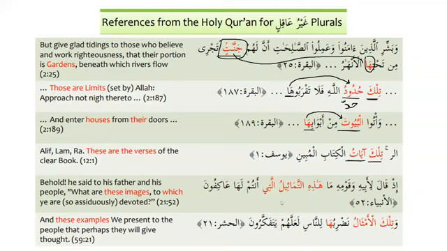Similarly, we have إذ قال لأبيه وقومه ما هذه التماثيل التي أنتم لها عاكفون. Tamthilun is used for statue, and the plural is tamathilu. So now we can see over here that at-tamathilu, because it's the plural of tamthilun, that's why it is hadhihi at-tamathilu. And you see the relative pronoun that is used is also allati. We know that allati is used for singular feminine. So that's why we have allati, and similarly we have hadhihi, for at-tamathil. And we know that at-tamathil is the plural of tamthilun, and that means images or statues.